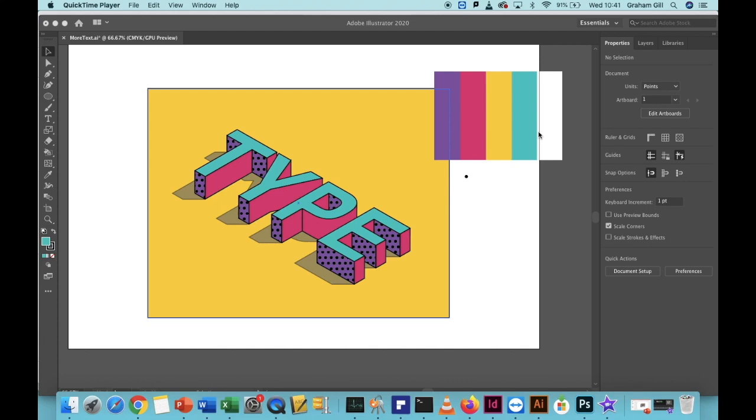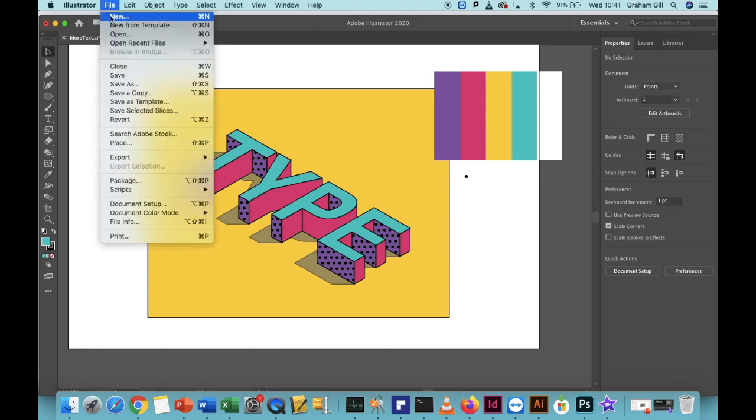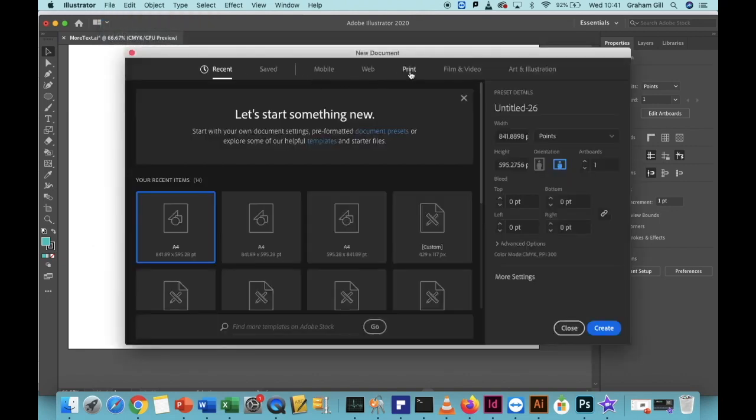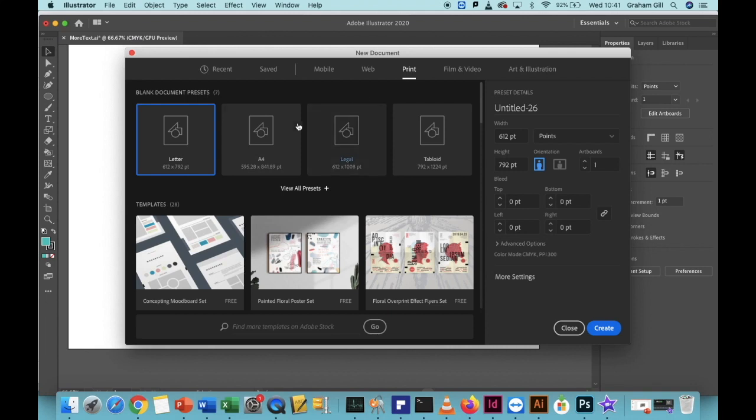To create this colourful text effect, start by clicking File and New in Illustrator to create a new canvas. Click File, New, then select Print, choose an A4 sized canvas and set the canvas style to Landscape.